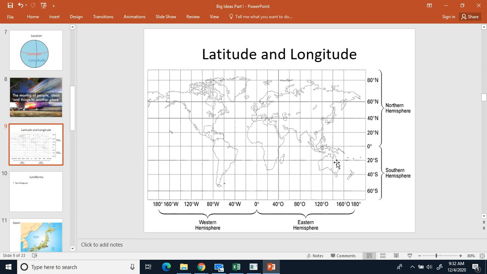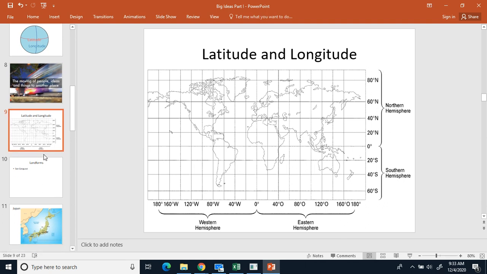Once again, latitude and longitude. Again, latitude is your north measurements and your south measurements. Your longitude is your east and your west. So when you're doing latitude by longitude, you first go by your latitude and then you go by your longitude. So if I'm looking at this point right here, that's 60 north by 40 east. If I'm looking over here, that's 20 south by, that's in between, that's 100 west, because it's in between 120 and 80, right? So that's just kind of how that works. So you go latitude first, then longitude.